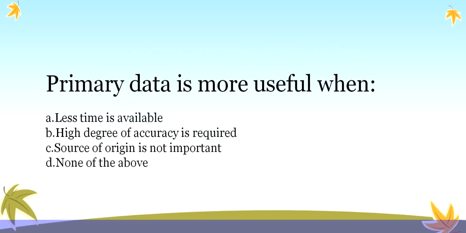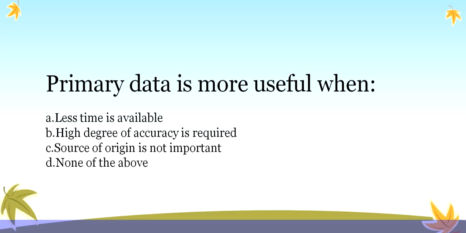Next, primary data is more useful when less time is available, high degree of accuracy is required, when the source of origin is not important, none of the above. When is primary data more useful? Less time is available. Is it correct?